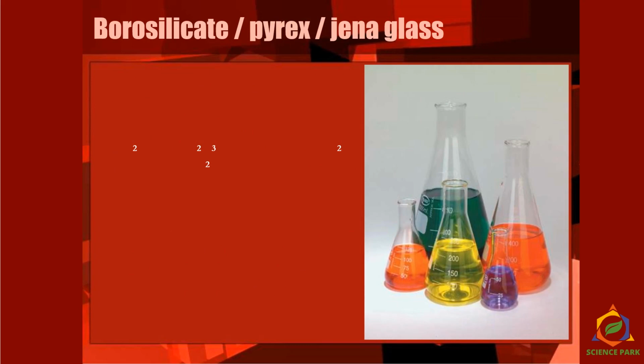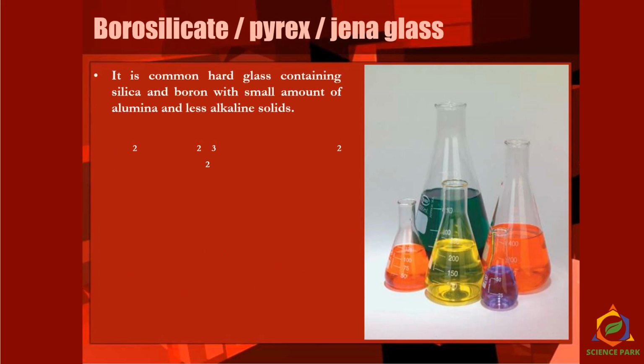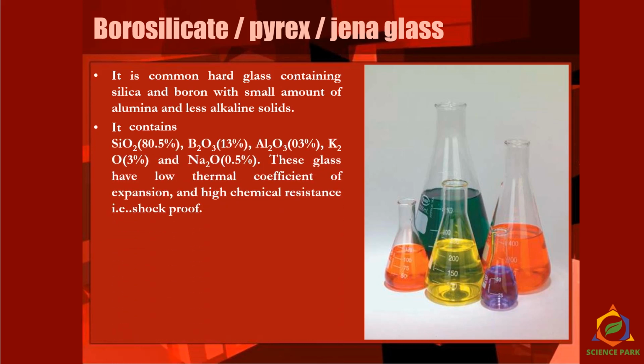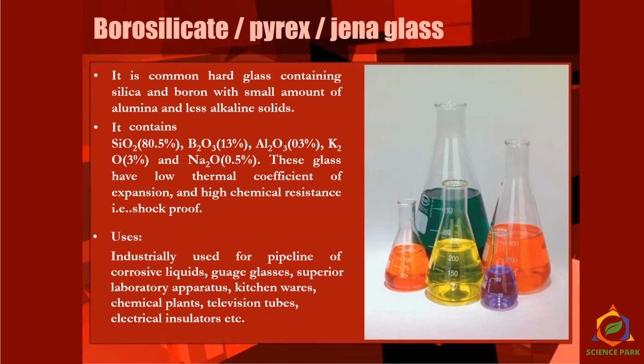Then let's see borosilicates, which we use mostly in chemical laboratories. It is a common hard glass that we use. It contains silica, boric acid, alumina, potassium oxide, sodium oxide and so on. Let's see uses. It is industrially used for pipelines of corrosive liquids. If there are some corrosive liquids we need to add in certain reactions in the industries, we use it.